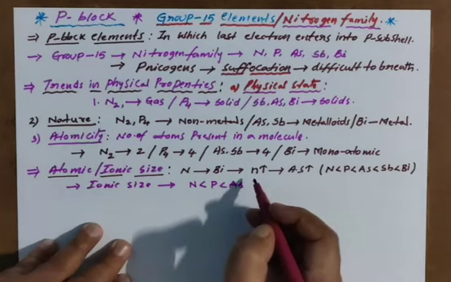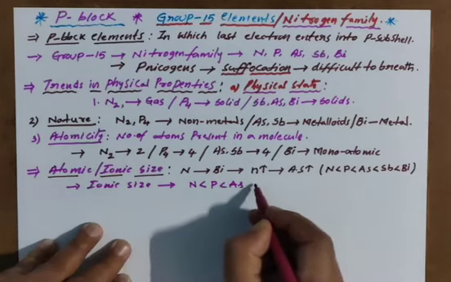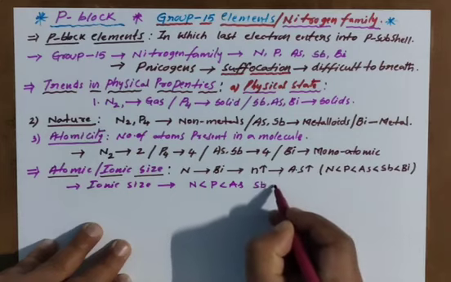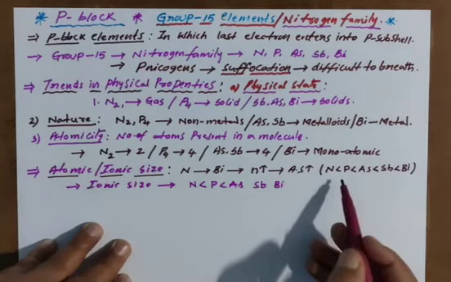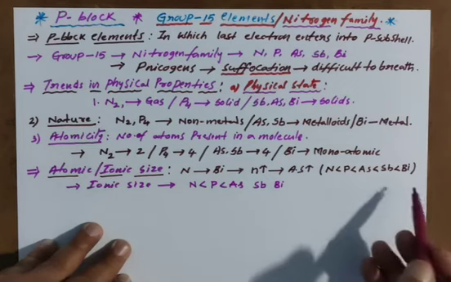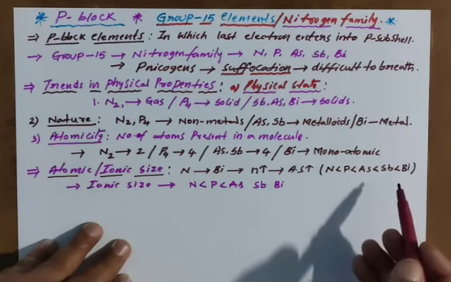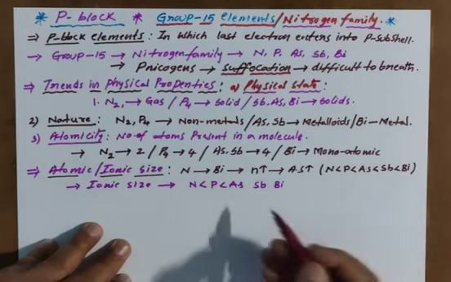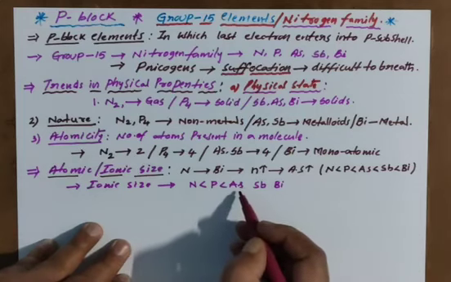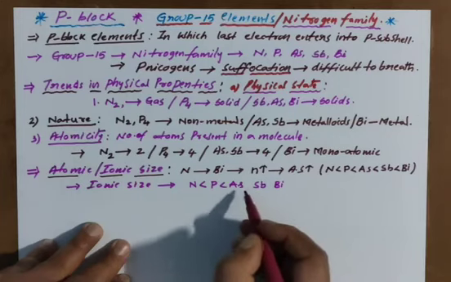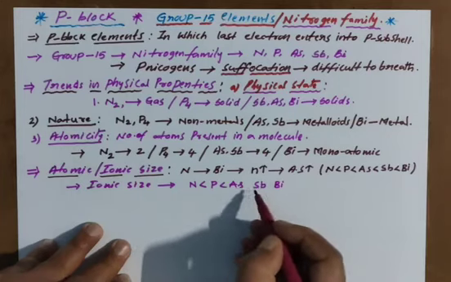Here next is Sb, stibium. Next is bismuth. In atomic size, what happened? Down the group it increased. No deviation, no disturbance. But when you discuss the ionic size trend, a little bit of disturbance is there between arsenic and bismuth.